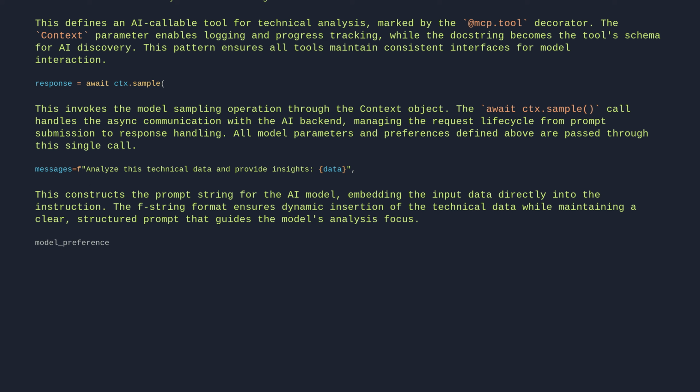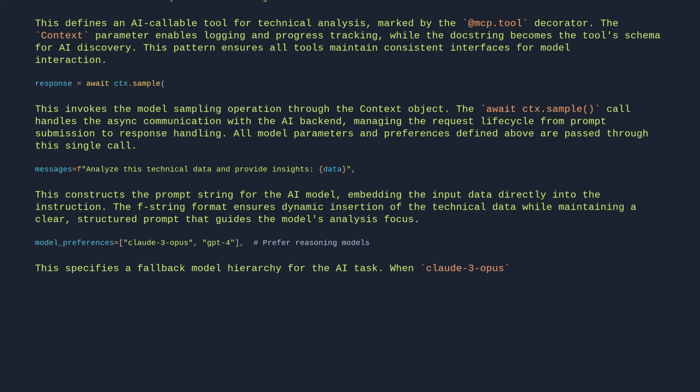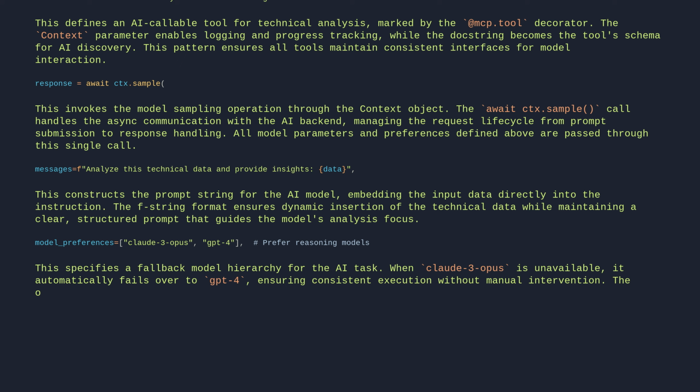model_preferences = ["claude-3-opus", "gpt-4"]  # prefer reasoning models. This specifies a fallback model hierarchy for the AI task. When Claude 3 Opus is unavailable, it automatically fails over to GPT-4, ensuring consistent execution without manual intervention. The ordered list pattern guarantees predictable fallback behavior for critical operations.